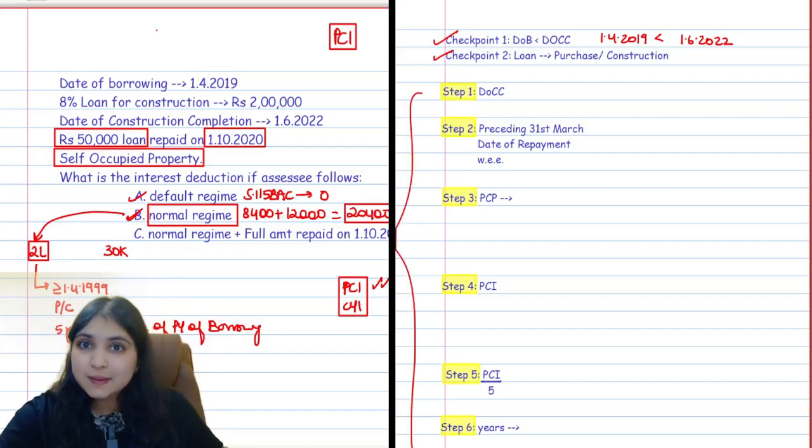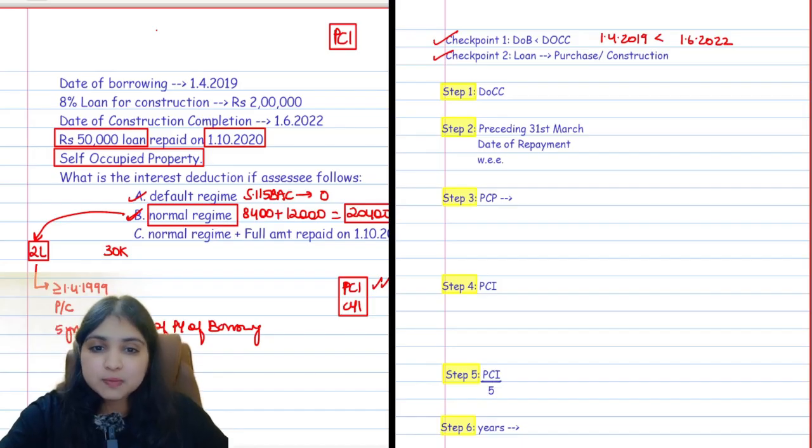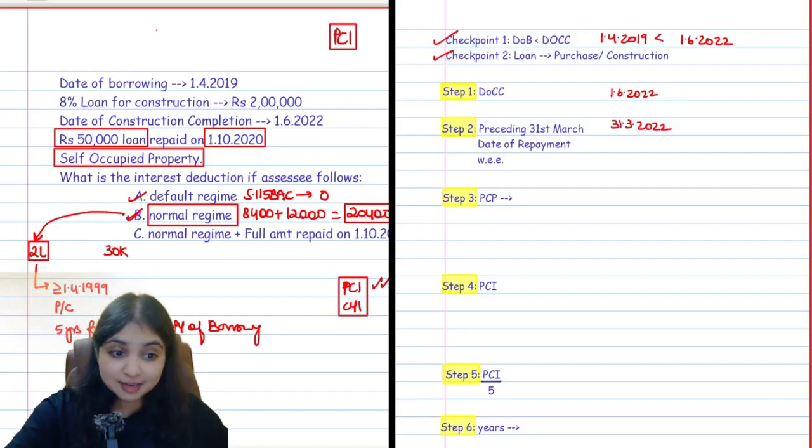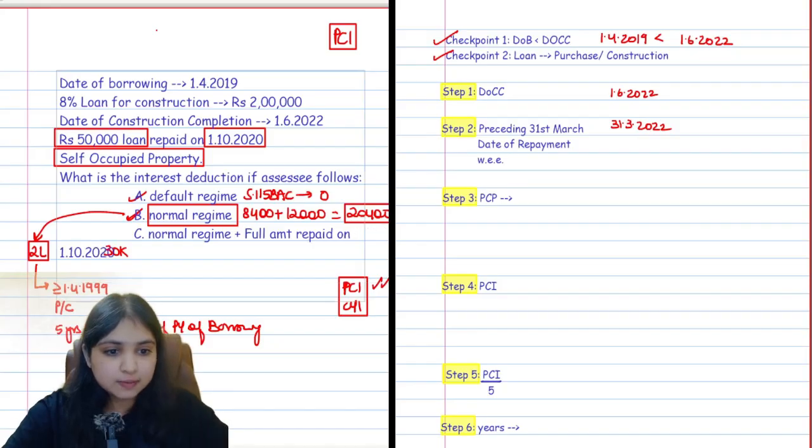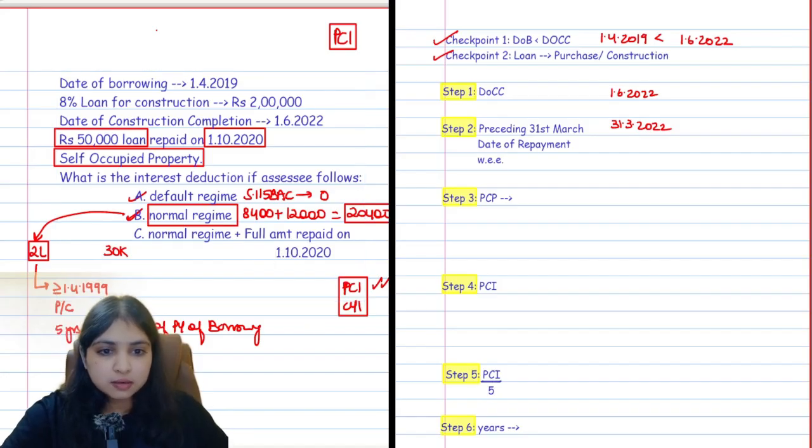So now 6 steps will apply for pre-construction interest. Step number 1, date of construction completion. When did we complete the construction? 1st June 2022. Then your step 2 will be preceding 31st March. So just before 1st June 2022, what is your preceding 31st March? 31st March 2022. Or date of repayment. Do we have a date of repayment over here? Yes, the date of repayment is 1st October 2020. In case you are not able to see it, the full amount was repaid on 1st October 2020. Okay, so date of repayment is 1st October 2020.